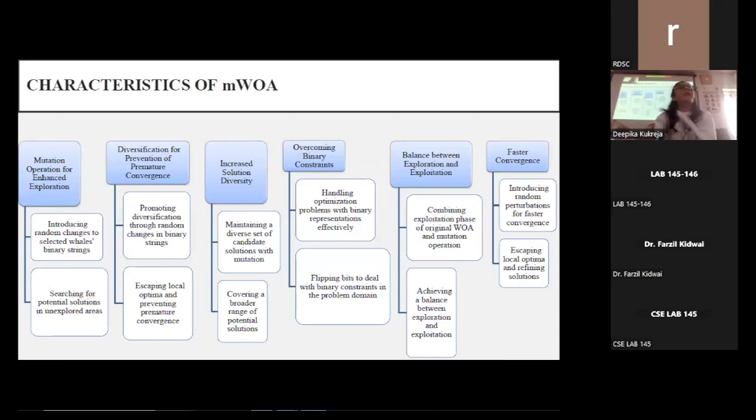These are the different characteristics of the modified whale optimization algorithm: mutation operation for enhanced exploration, diversification for prevention of premature convergence, increased solution diversity, overcoming binary constraints, balance between exploration and exploitation, and faster convergence rate. Here in this slide, you can see the comparison between the different meta-heuristic features.